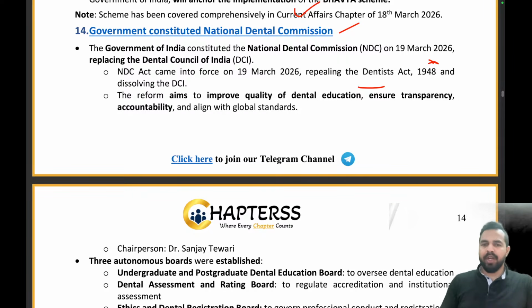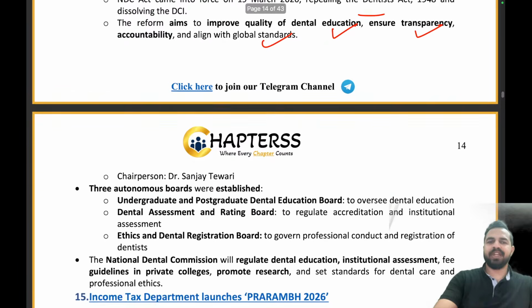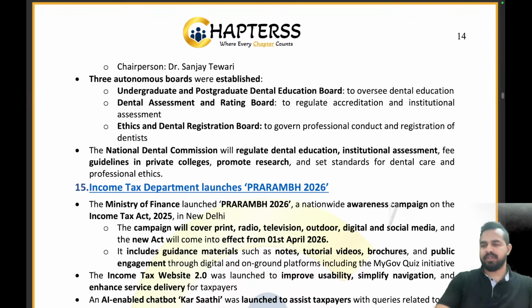It will improve the quality of dental education, ensure transparency, accountability and align with global standards. And who will be the chairperson of this National Dental Commission? That is Sanjay Tiwari ji.